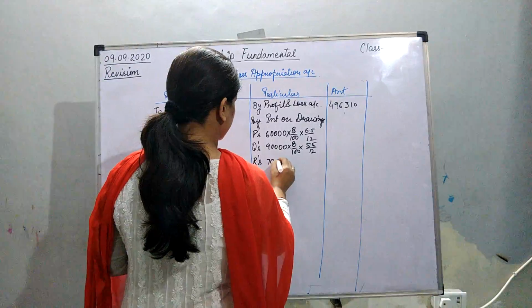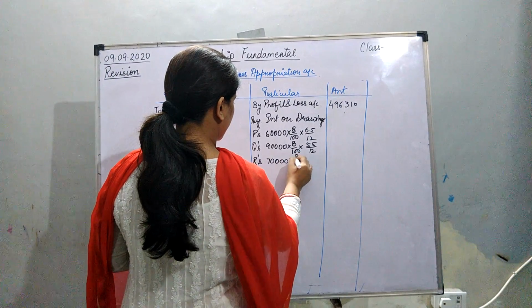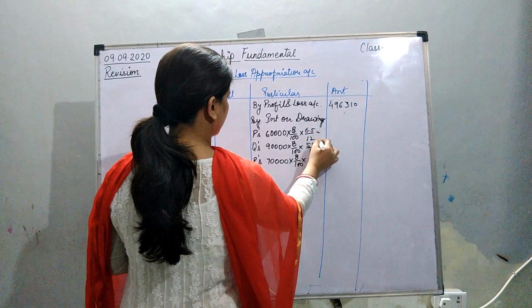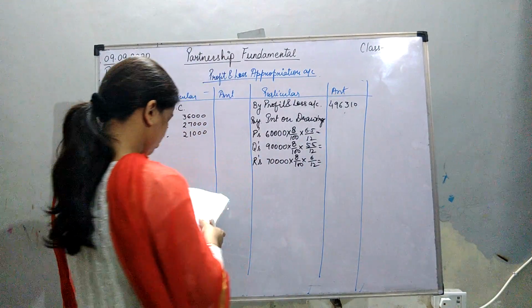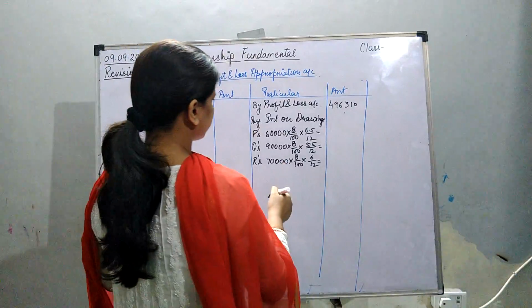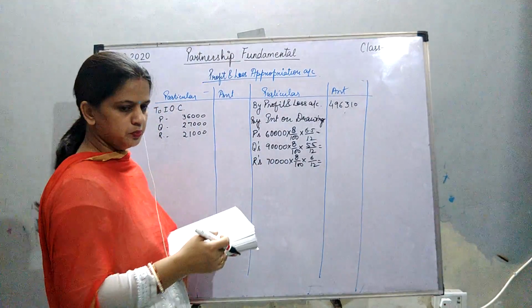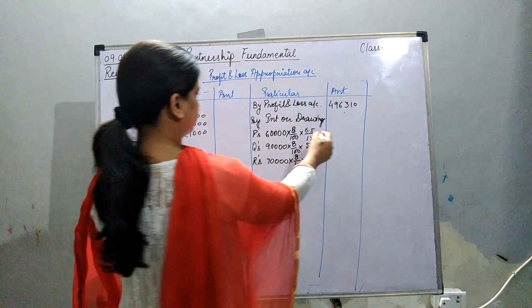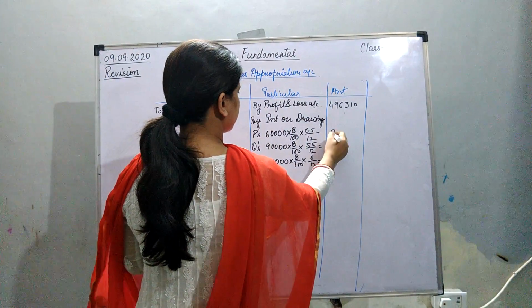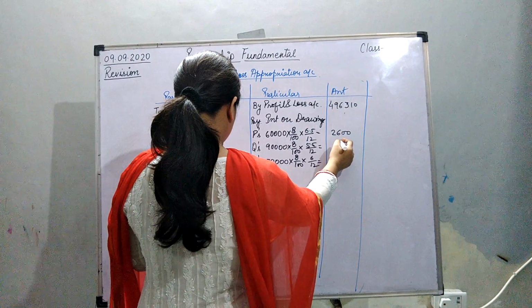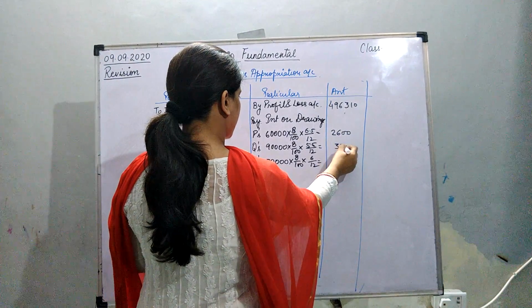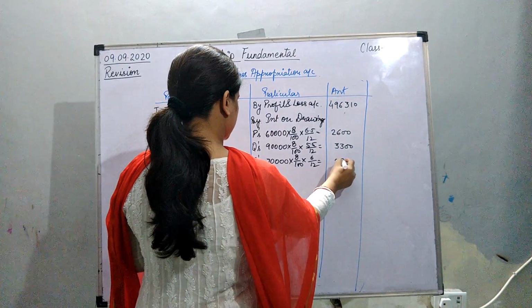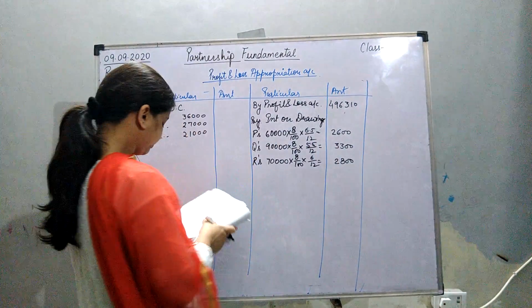So 70,000 into 8 by 100 into 6 by 12. Now calculate fast and tell me the interest on drawing. Yes, 2,600, 3,300 and 2,800. Okay.